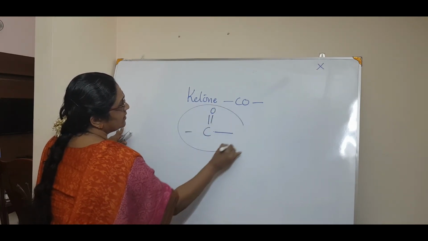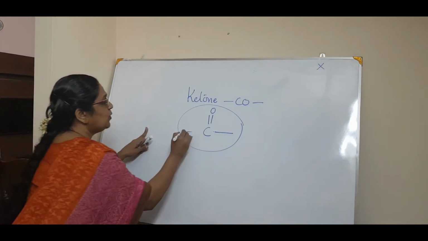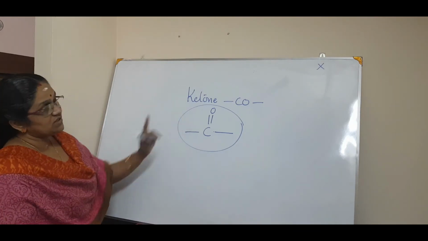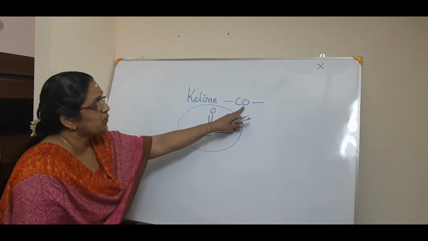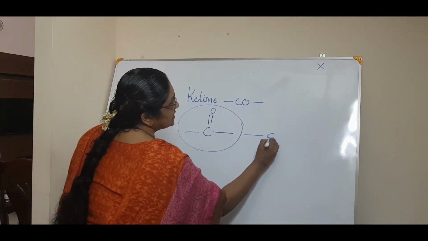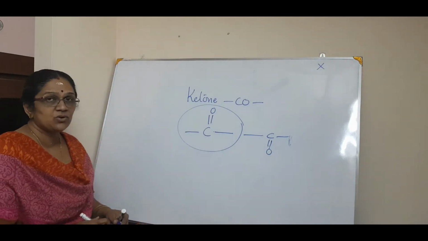This is important. You may get it wrong, but you have to check whether the carbon has 4 valency and oxygen 2. You know the oxygen valency is 2. So instead of writing CO, you can expand this CO as C double bond O. Even you can write like this. Someone asked me, can we write like this? Yes, you can have it in the downward direction also, no problem.